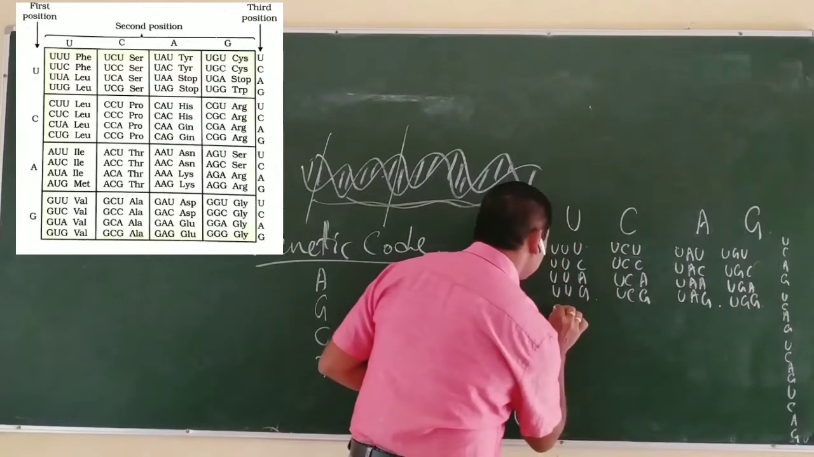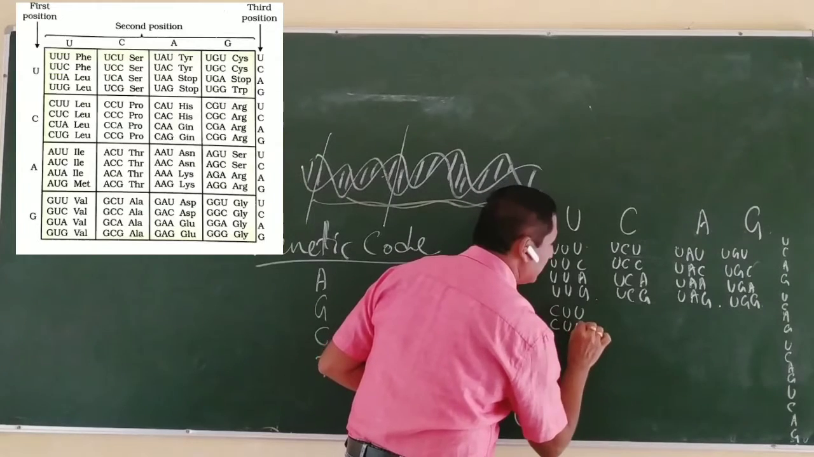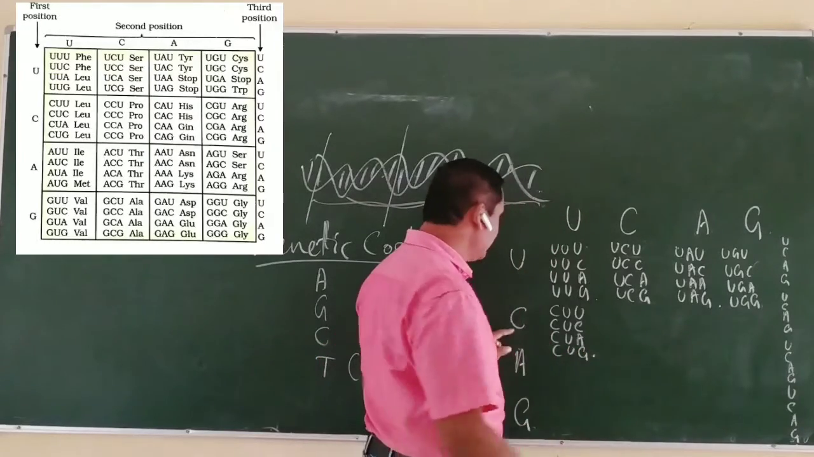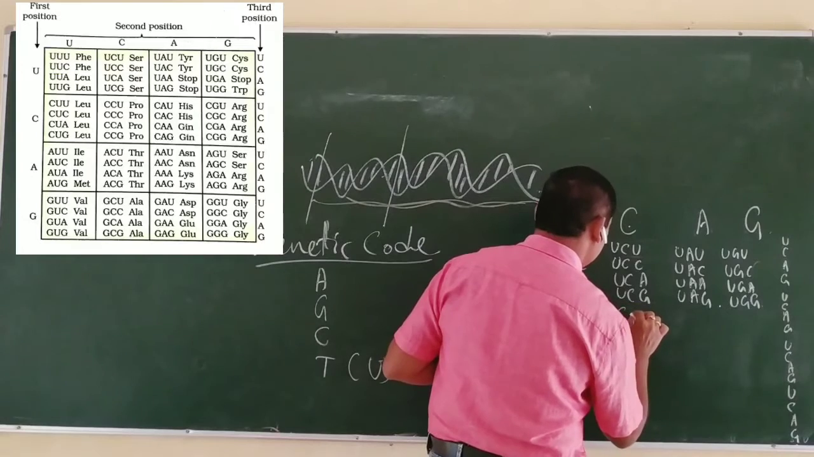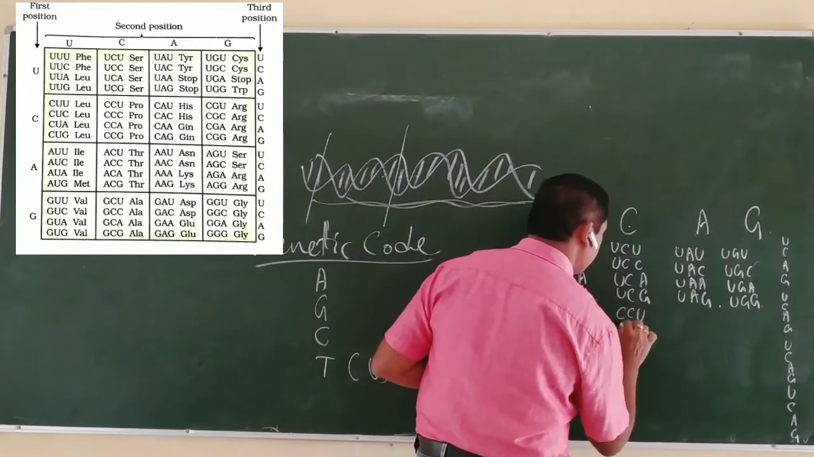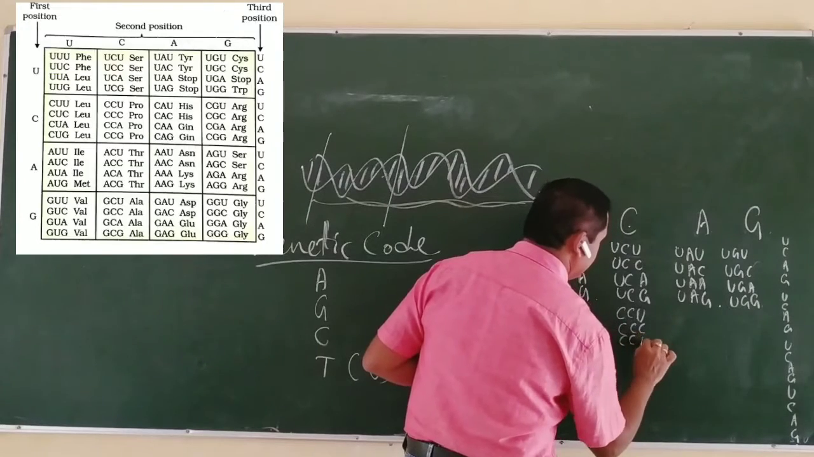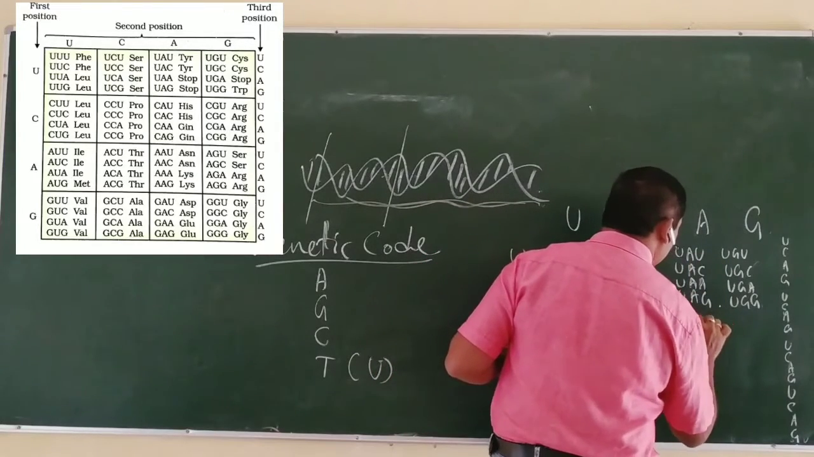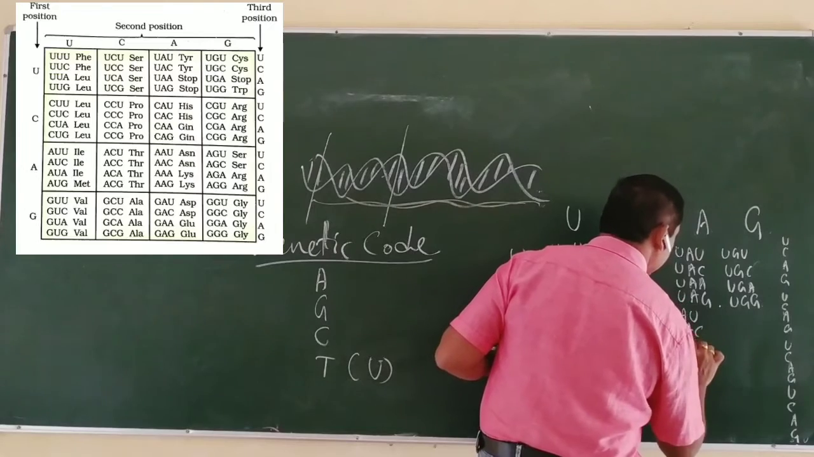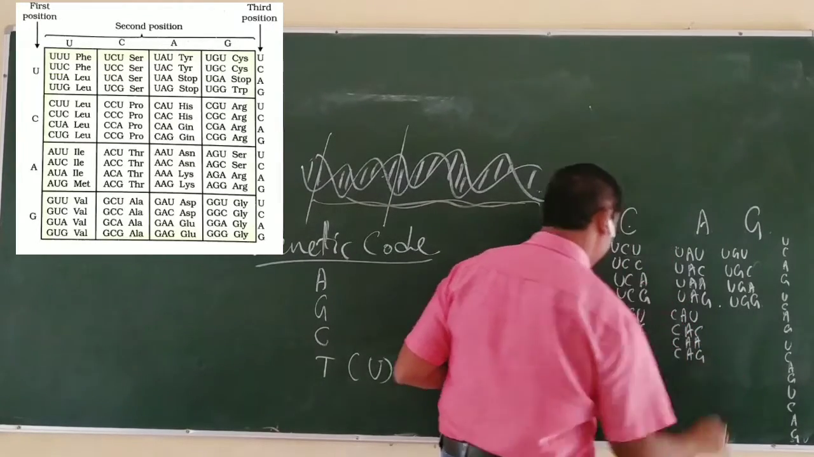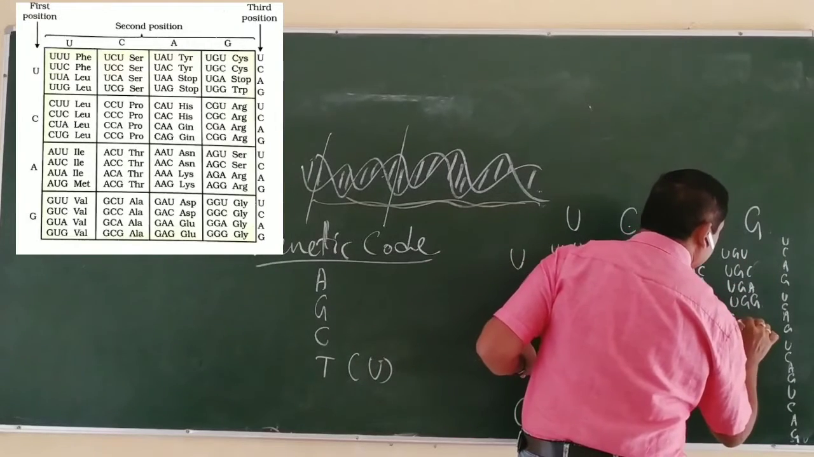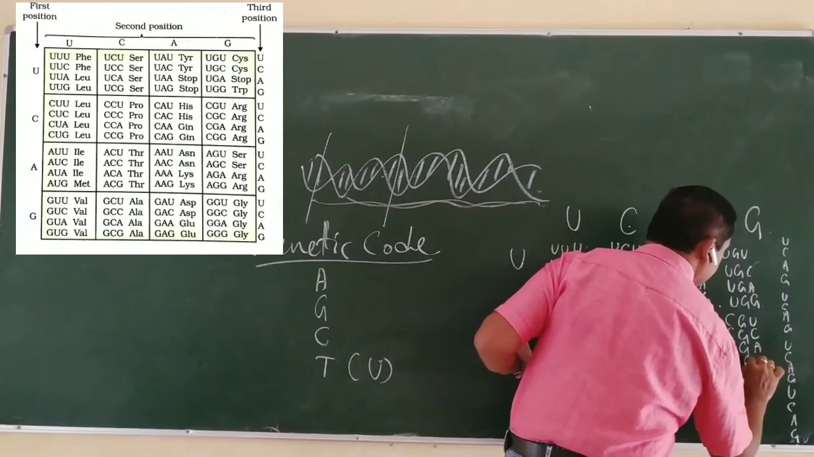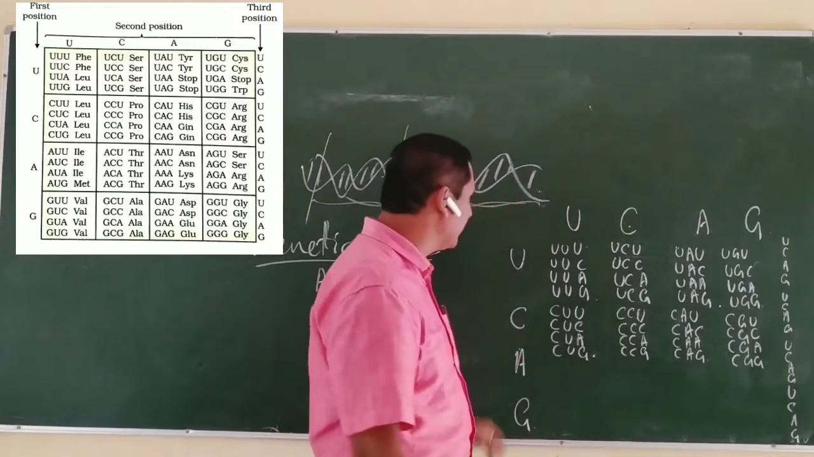CUU, CUG. We can take CCU, CCA, CCG, CAU, CAC, CAA, CAG, then CGU, CGC, CGA, CGG. Another 16 codons are possible.